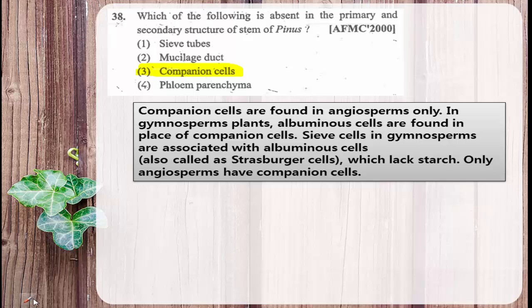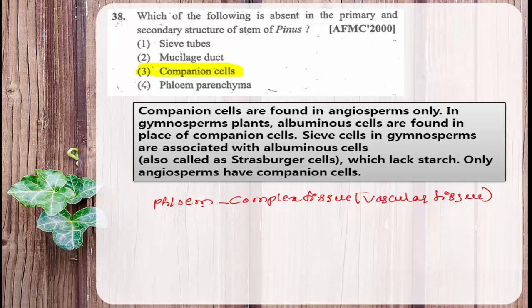See, both xylem and phloem are made up of more than one cellular element. Hence, the phloem is also called the complex tissue or complex permanent tissue. It is the vascular tissue.